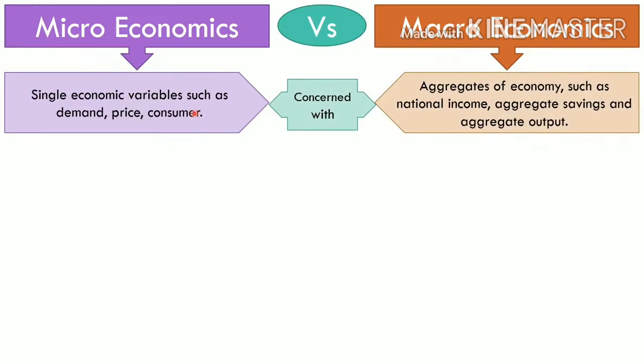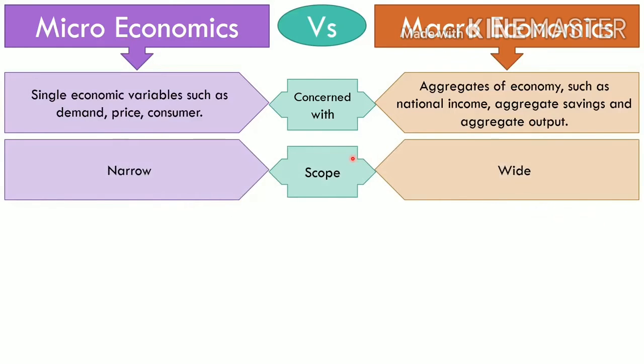Next, micro deals with a single economic variable such as demand, price, consumer. In macroeconomics, aggregates of the economy such as national income, aggregate savings and aggregate output are studied. So on the macro side we are taking into account the whole. On the micro side, as it is individual, it's a narrow term, and macroeconomics is a wide term.